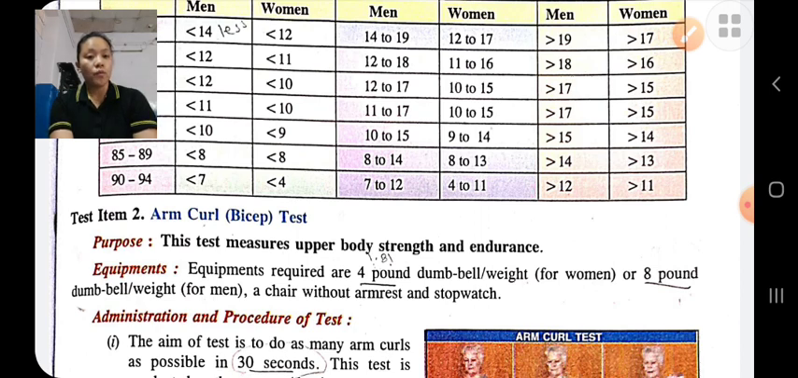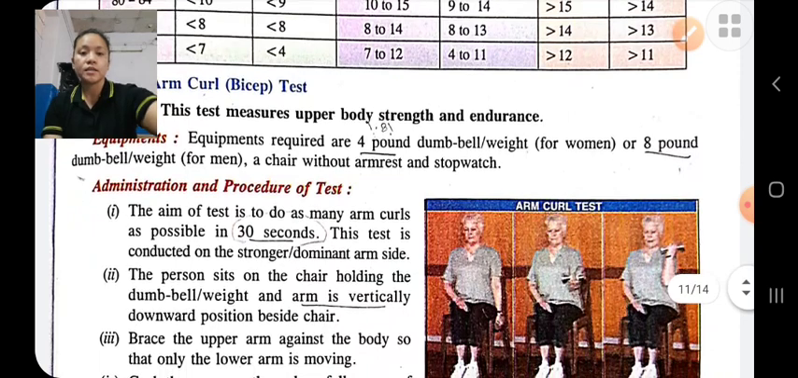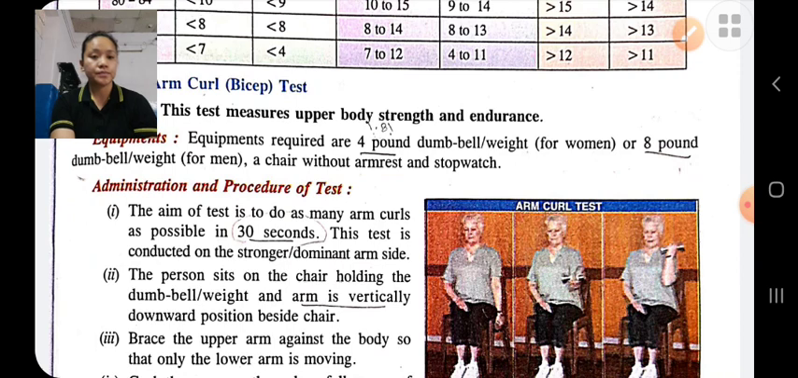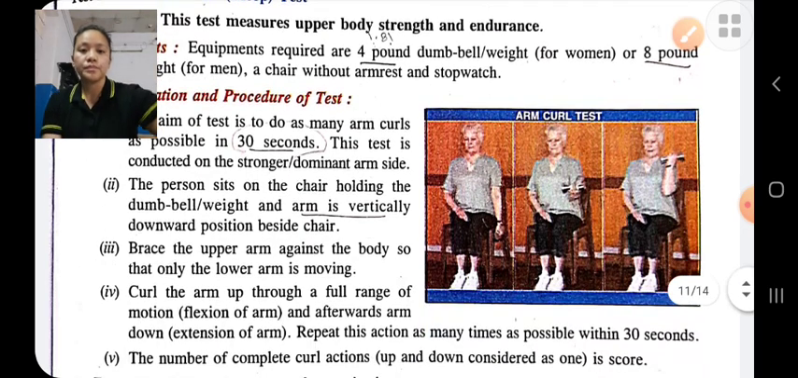We require a 4-pound dumbbell for women and an 8-pound dumbbell for men, and a chair without arms. The procedure for this test is that first the person has to sit down on the chair. The chair is placed against the wall for stabilization, and then the person has to hold the dumbbell vertically, and then she has to curl up the arm.